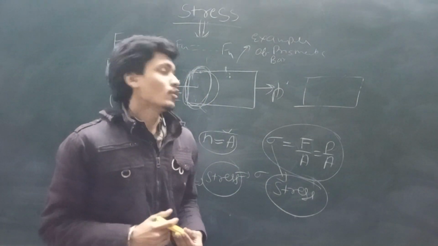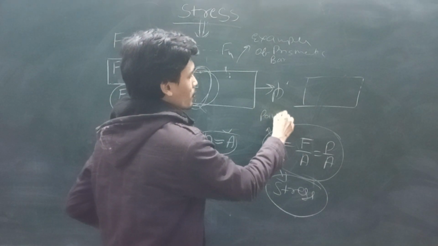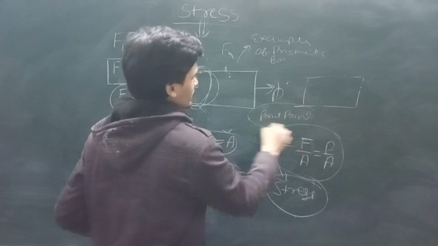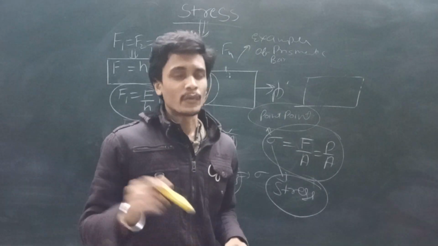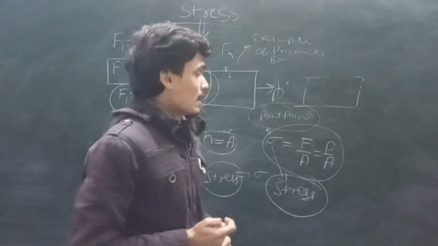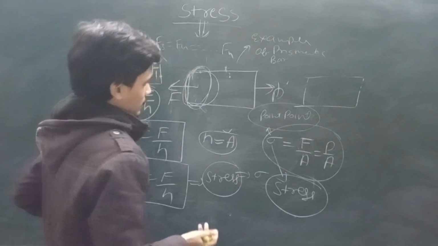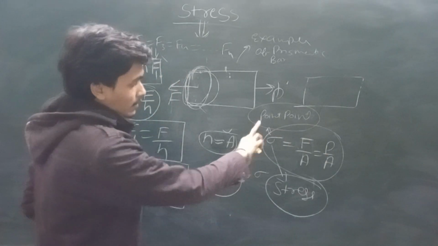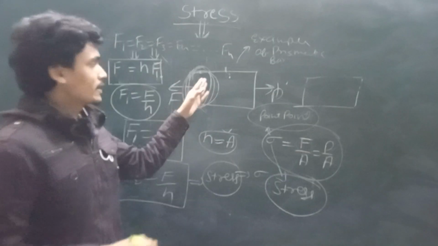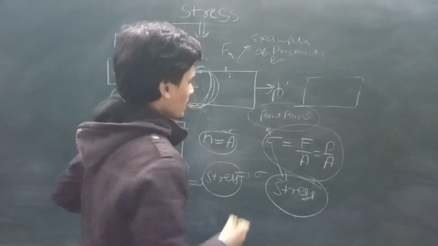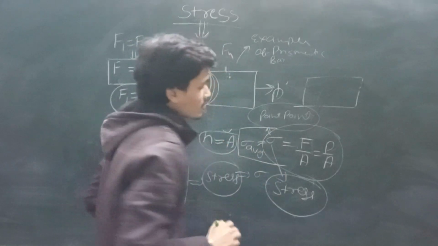But we know one thing: this stress is a point function. That means at every point this stress is going to change. In a different scenario, in the next chapter, in the twisting moment and the bending moment, we will know how this stress changes from point to point. But here we see that this stress is the same in all this cross section area. So this sigma is represented in terms of sigma average.